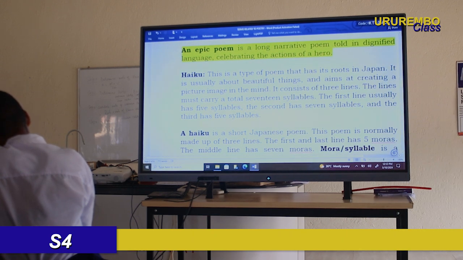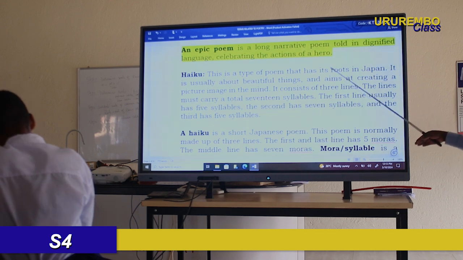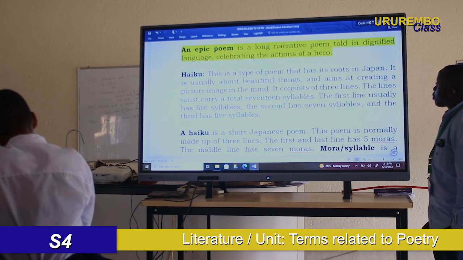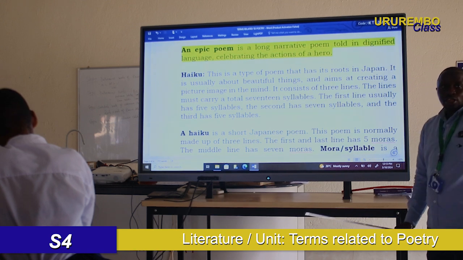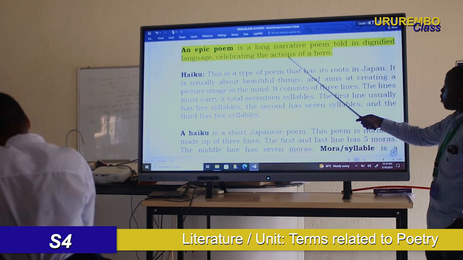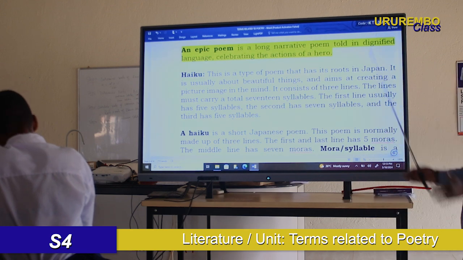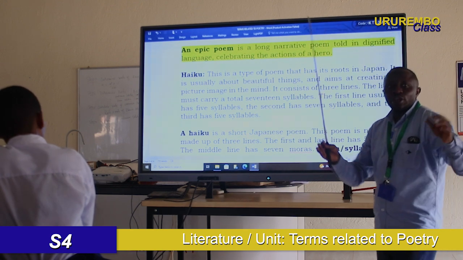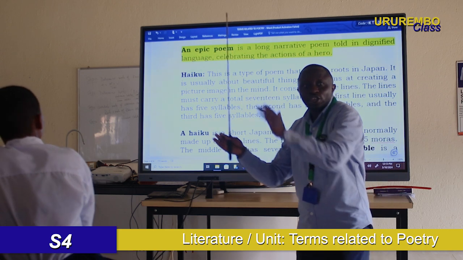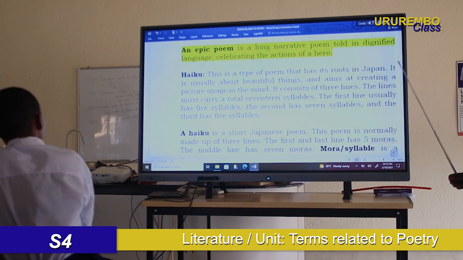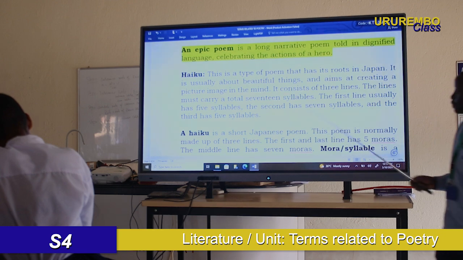So now we come to epic poem. Okay, I'm not going to use much time on this epic poem, because we had it before. What is an epic poem? It is a long narrative poem, okay, which recounts and celebrates heroic deeds. That is an epic poem.